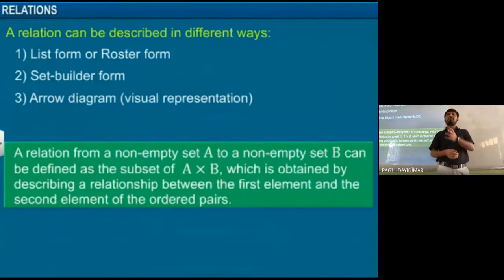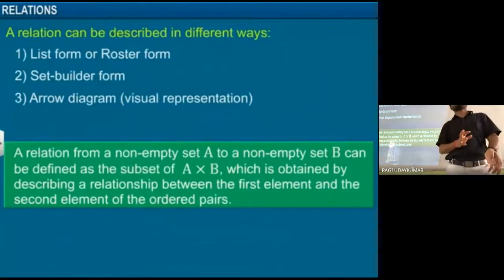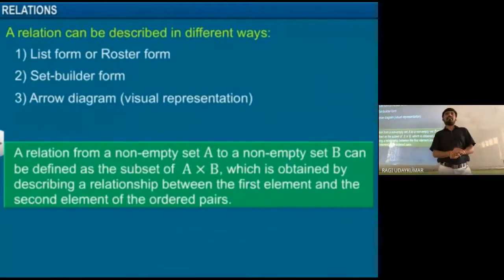Yes, any subset. We can form a relation between the x coordinate and y coordinate. We may not see it, but we can form any relation between x coordinate and y coordinate. So you can simply say that any subset of the Cartesian product of two sets is considered a relation.